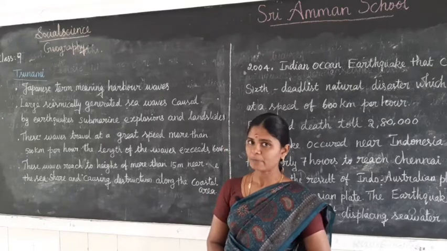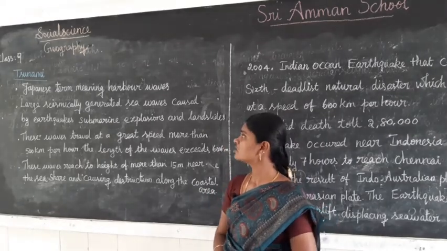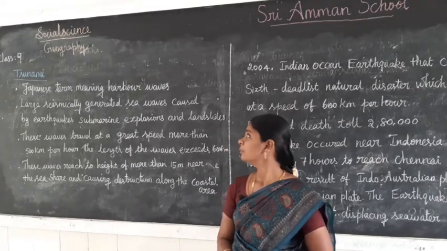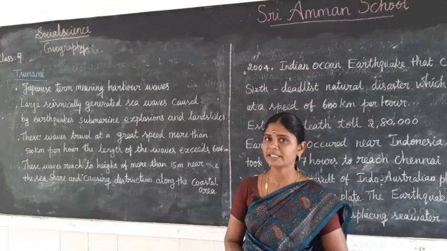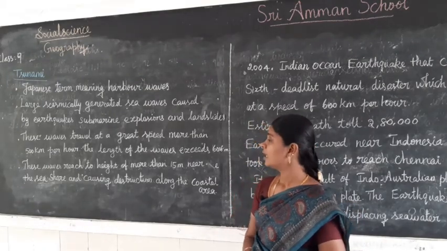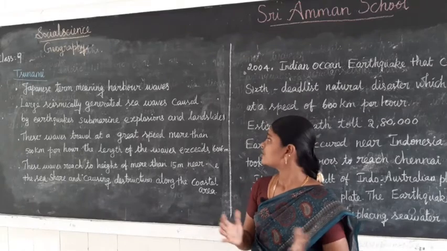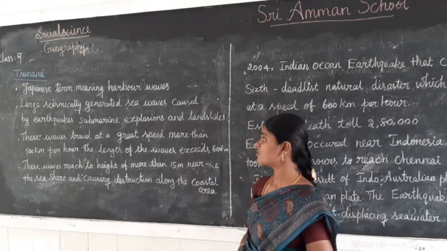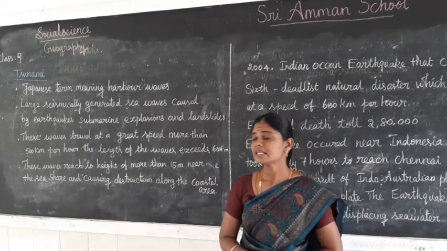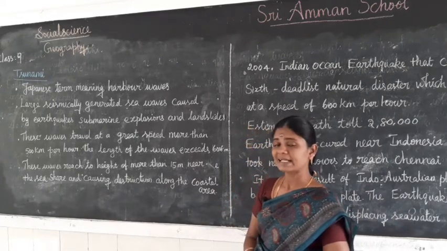Now I explain about tsunami. The word tsunami is a Japanese term meaning harbor waves. It is large seismically generated sea waves caused by earthquakes, submarine explosions and landslides.